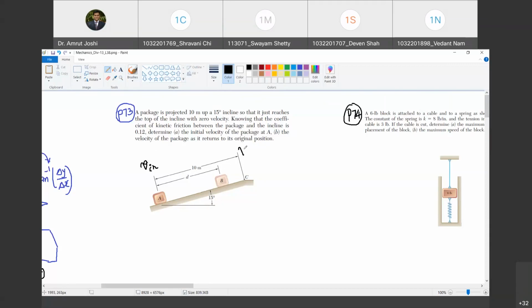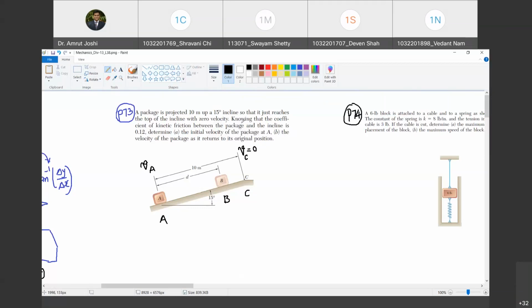What is the velocity here? This is the velocity at C, which becomes equal to zero. Instead of calling it the initial velocity, I may also call it VA. We will call these position A, position B, position C of the block. Are you with me? Yes, sir. So this is VA. Happy? Yes, sir.